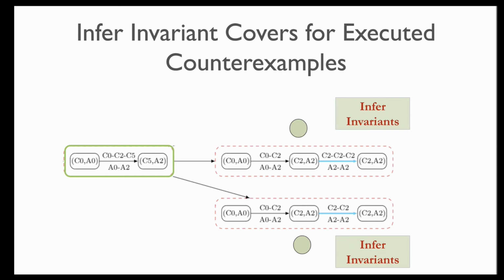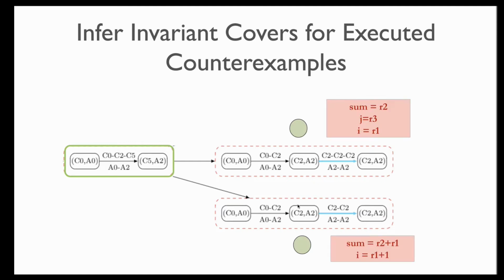So once again, how does this work? Here are the two possibilities for product CFG. Let's say the first possibility is shown here and the second possibility is shown here. In both these possibilities, we'll infer the invariants, and depending on what invariants we infer, let's say in one of them, the invariants are this, like correlating 3 variables.